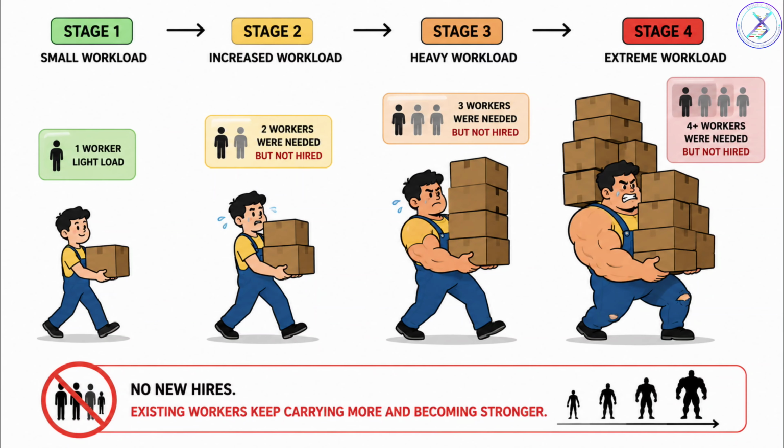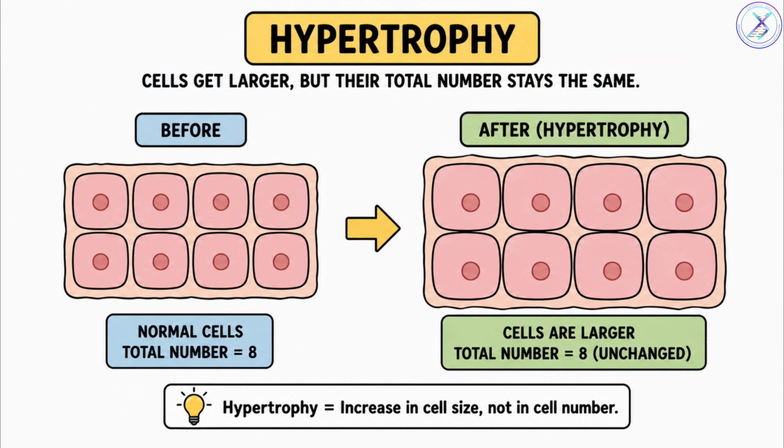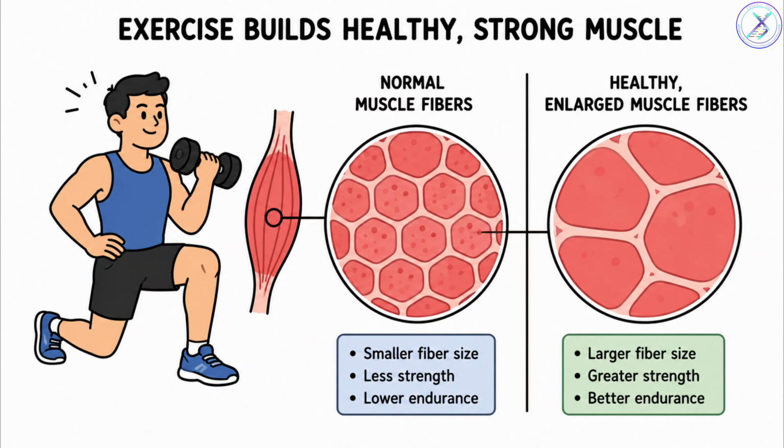Instead of hiring more workers, each worker starts doing extra work. They become larger and stronger. This is hypertrophy. Cells increase in size, not number. A classic example is in large skeletal muscles after exercise.